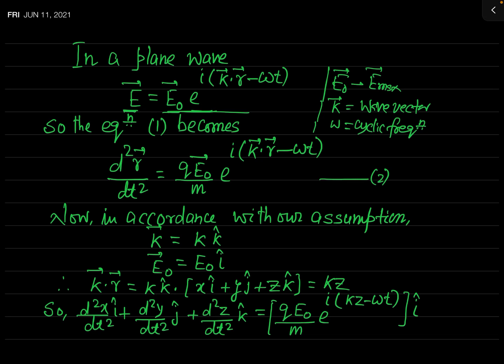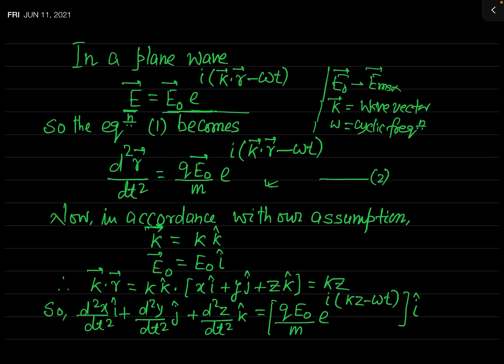So I have replaced that E, and after replacing you get this equation 2. Now in accordance with our assumption, the wave vector k is along the z direction, because we have assumed that our wave is traveling in the z direction.